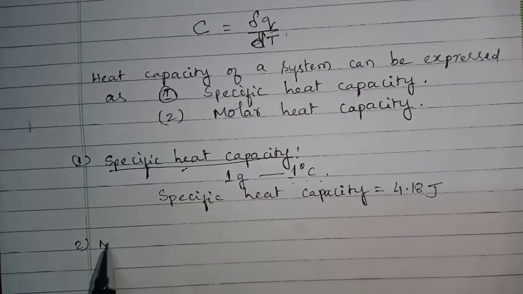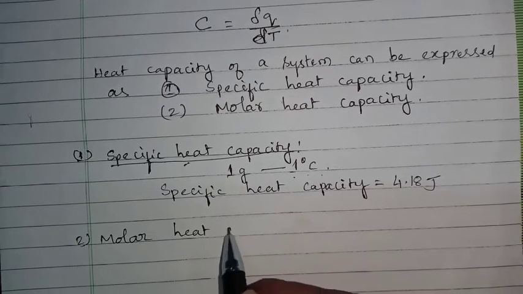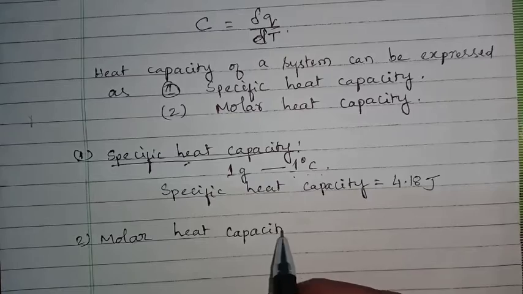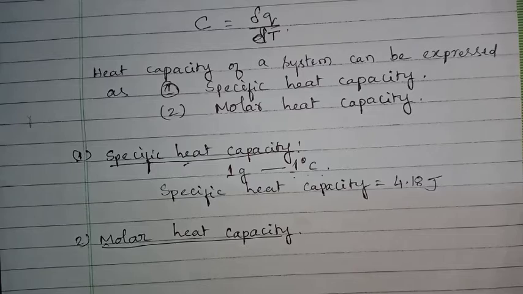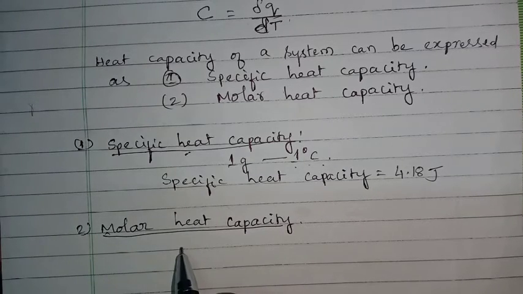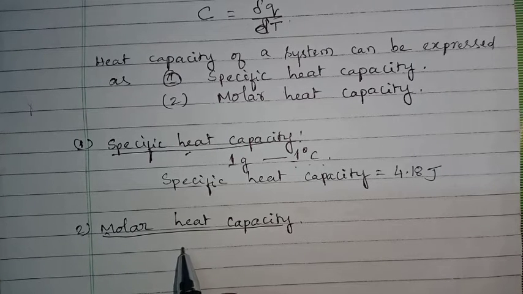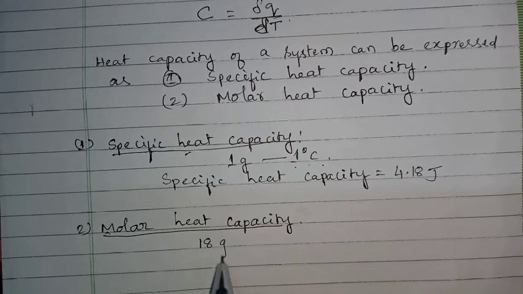Second one, that is molar heat capacity. In molar heat capacity, that is the amount of heat required to raise 1 mole of a substance through 1 degree Celsius. For example, to measure molar heat capacity of water, the molar mass of water is 18 gram.